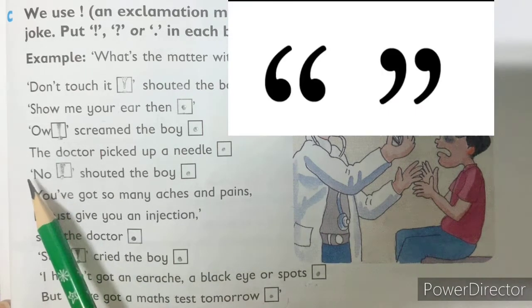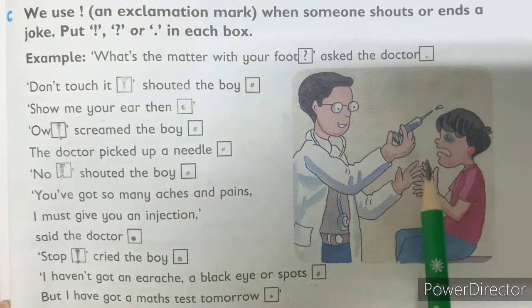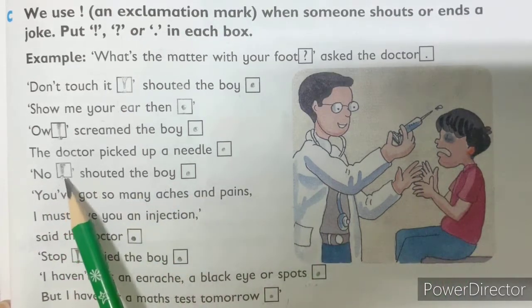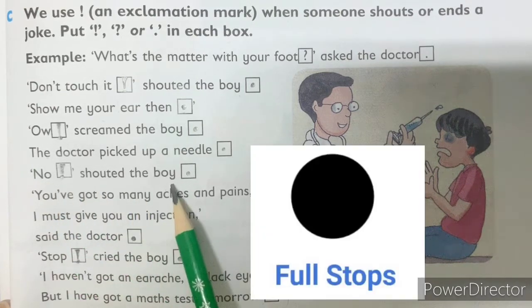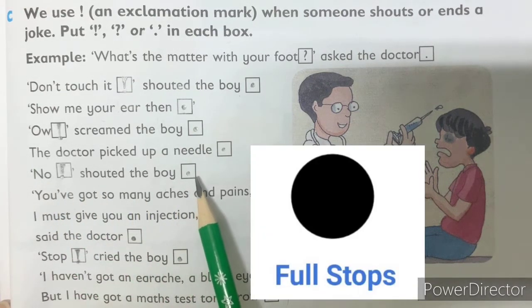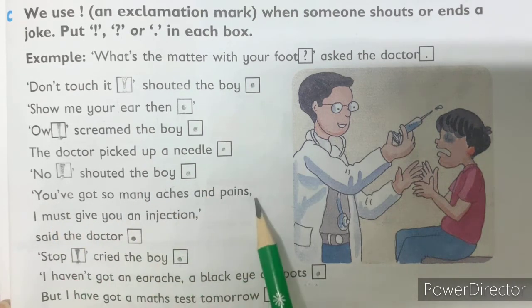No. See, we are putting this "no" in the quotation marks. Why? Because this boy is shouting. Exact same word of the boy. "No," shouted the boy. Full stop. Sentence finished.